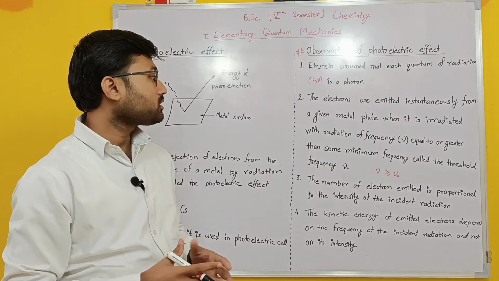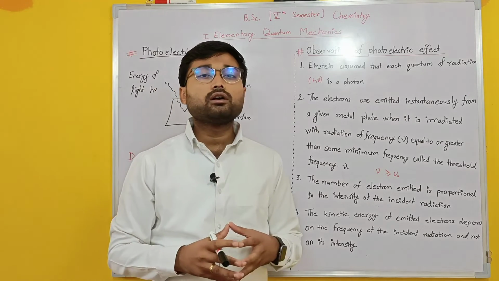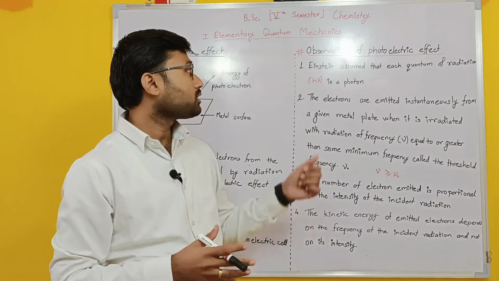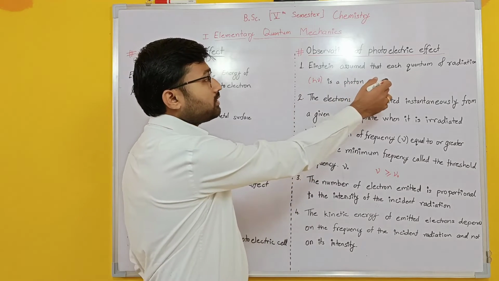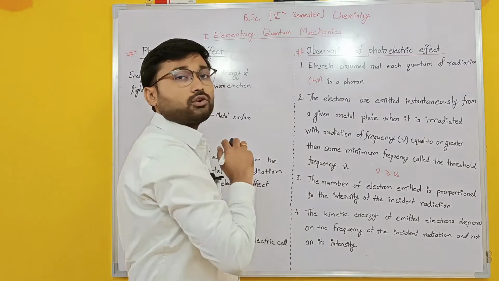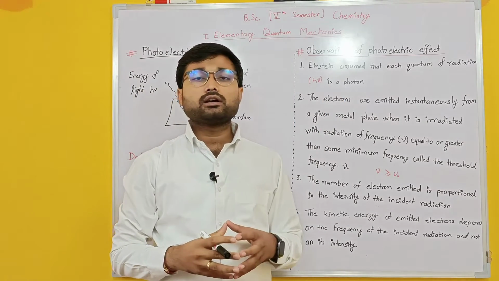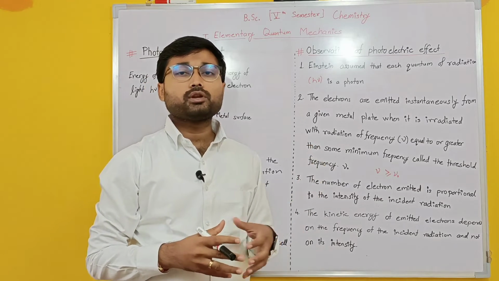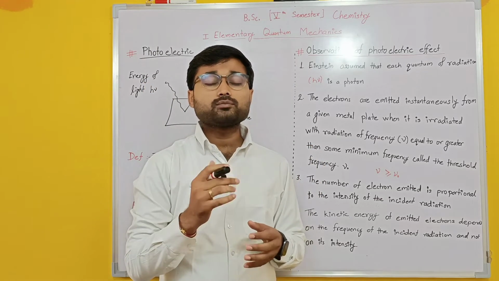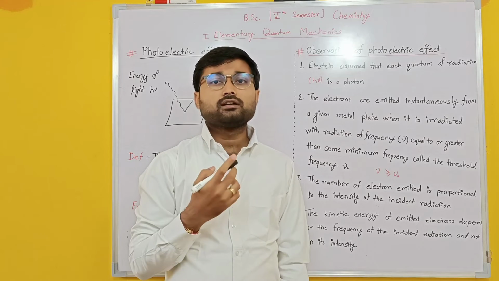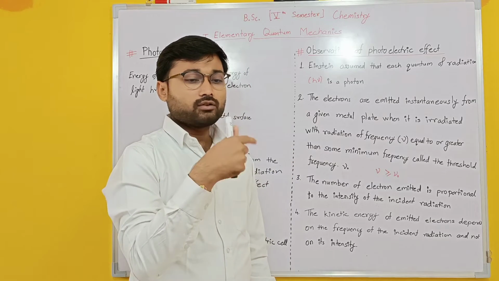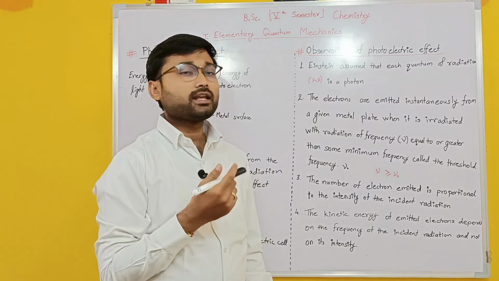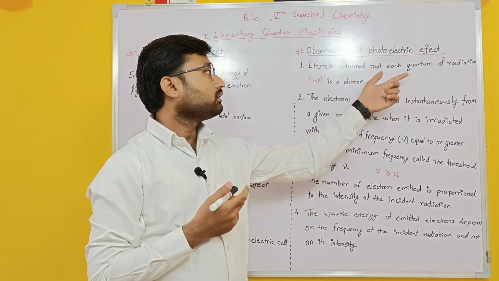Based on this, there are some observations of the photoelectric effect. First observation: Einstein assumed that each quantum of radiation, h nu, is a photon. So each radiation can be considered as a quantum. Quantum, as I said in the previous video, you can consider like a spring, a small spring with wave-like nature as well as particle nature. It is a small packet of energy, like a bundle. This radiation is called h nu.